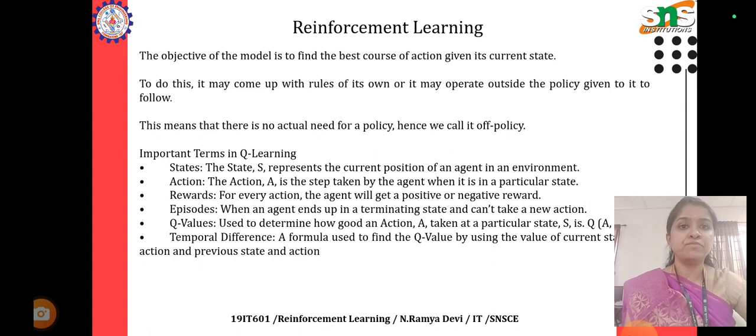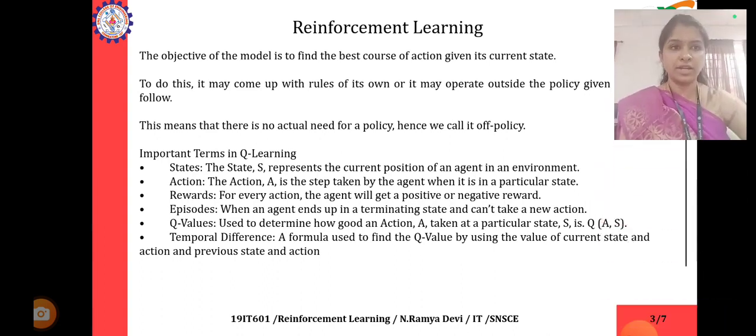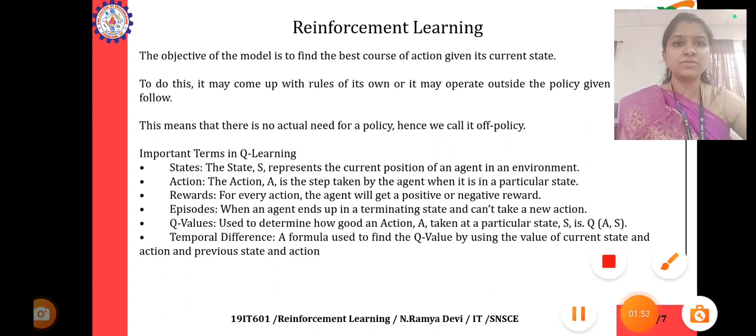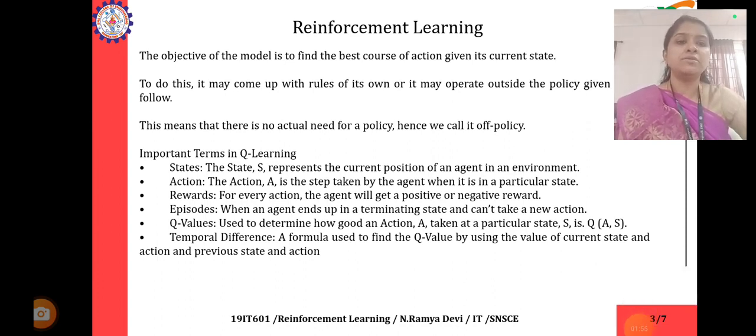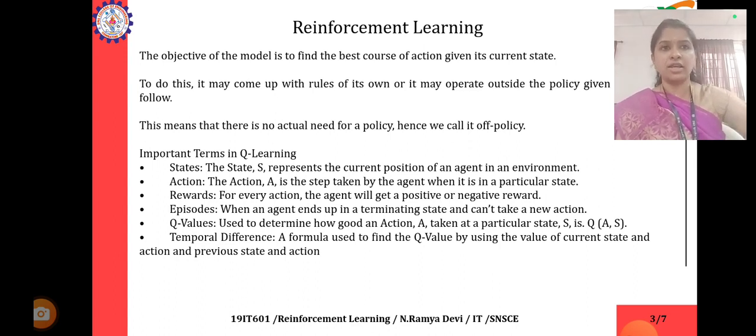Important terms in Q learning. The state S represents the current position of an agent in an environment. The action A is the step taken by the agent when it is in a particular state. And rewards: for every action, the agent will get a positive or a negative reward. And here come the episodes: when an agent ends up in a terminating state and can't take a new action. Q values are used to determine how good an action A taken at a particular state S is, Q of A, S. Temporal difference is a formula used to find the Q value by using the value of the current state and action and the previous state and action.